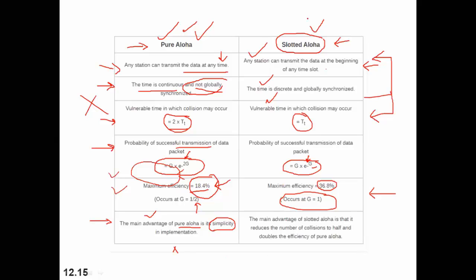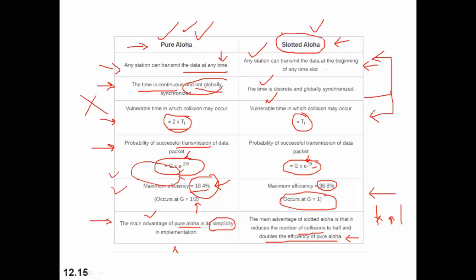Whereas the main advantage of slotted Aloha is that it reduces the number of collisions. Since we have used discrete time slots, and we have said the station can send the frame only at the beginning of the time slot, not in the middle of the time slot, basically it leads to double the efficiency of pure Aloha.